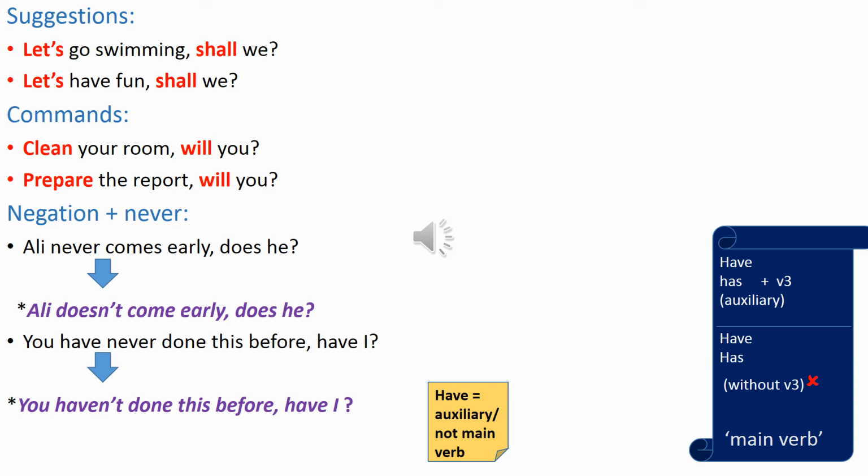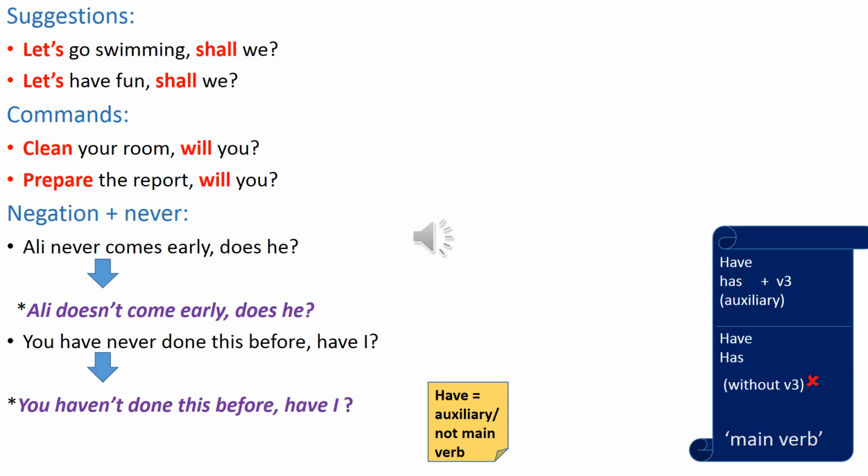The last example here: you have never done this before, have I? And we said in the previous slide that when we have "have" or "has" in the statement followed by verb 3, then "have" or "has" are auxiliaries.